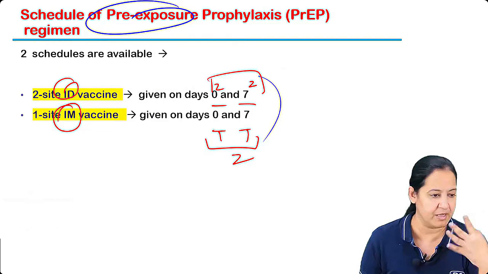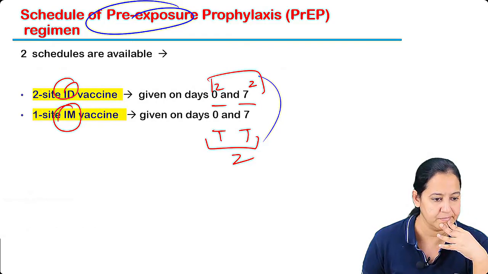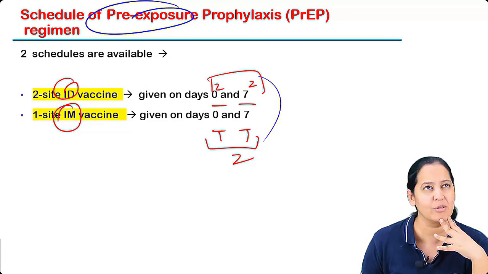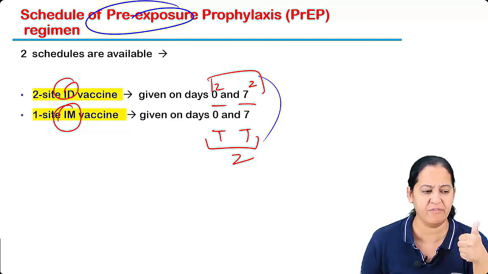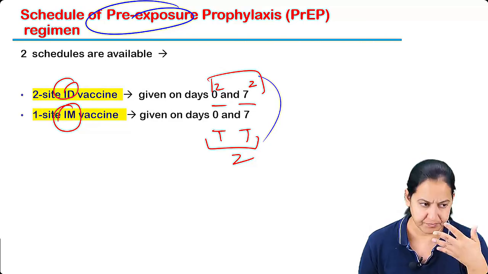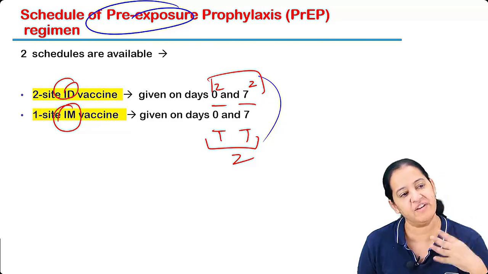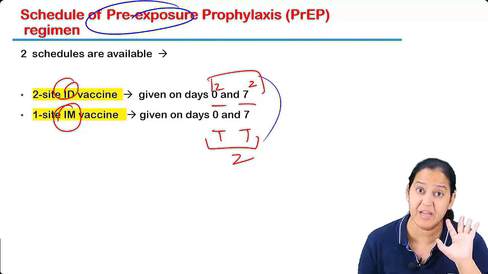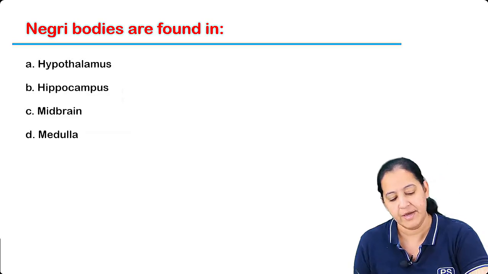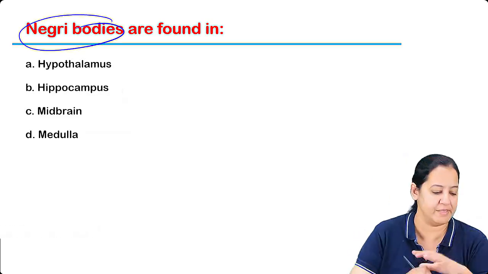Got it? Monkey bite, I have not heard about it. Monkeys are also warm-blooded. Yes, monkey bite will also have the same, because with a monkey bite also we are suspecting rabies. Whichever animal bite, if you are suspecting rabies, the vaccination schedule is the same. Okay, can we proceed? Read the question, tell me the answer. We are done with rabies. Let's go quickly.